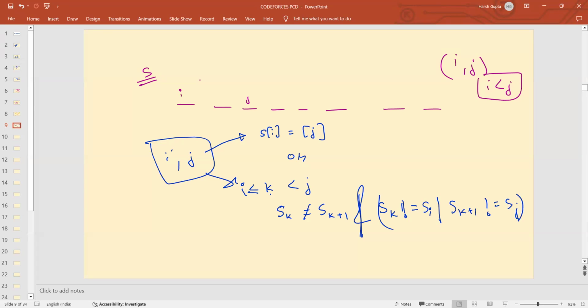If we can find a k in between i and j that satisfies this condition, then we can definitely say that this pair (i, j) is also pleasant, even if s_i is not equal to s_j. Is the question clear? Is the question clear to everyone?